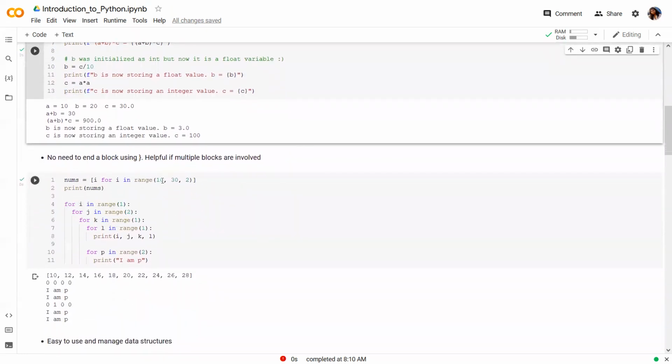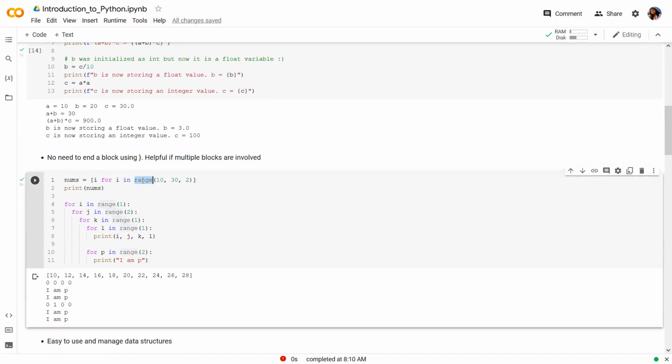Now let's look at indentation and how it helps for easy code writing. Before looking into this example, let's talk about this specific keyword, range.